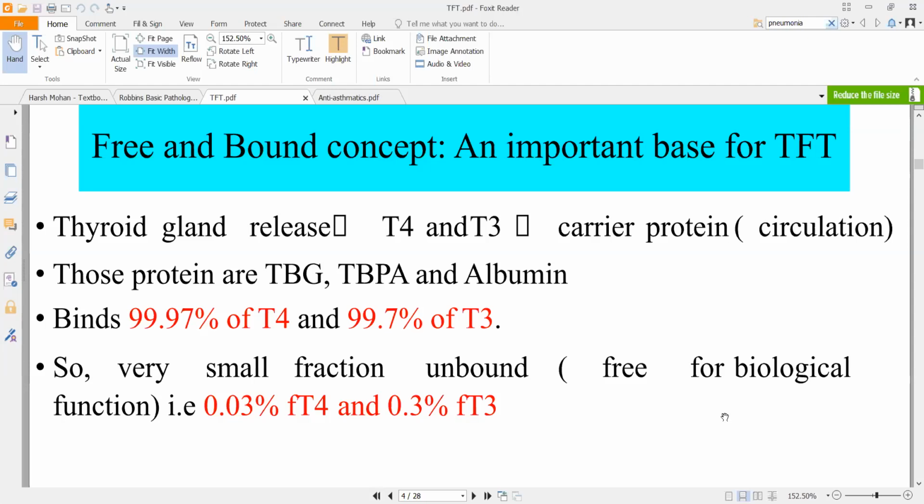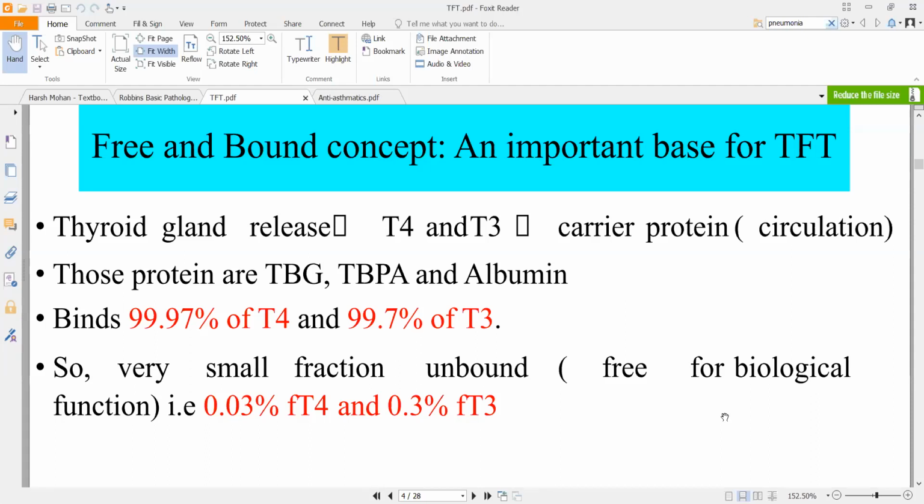Let's suppose I am having 1000 units of T3 and T4. 70% of that will be transported by TBG, meaning 700 molecules. Some 29% in total will be transported by both your TBPA and albumin. Whatever is left, 0.03% and 0.3%, so 1 molecule, 3 molecules, something around that, will remain free.